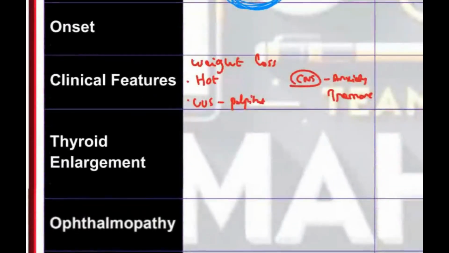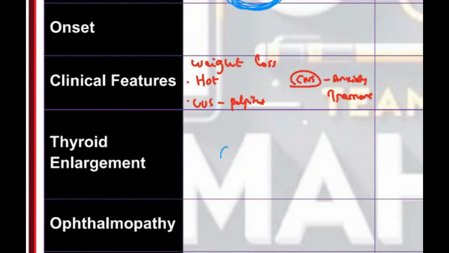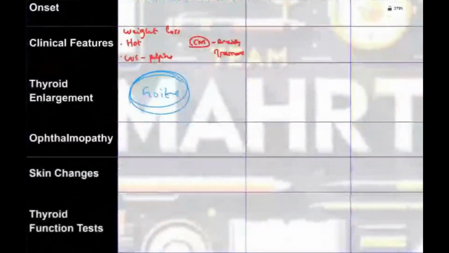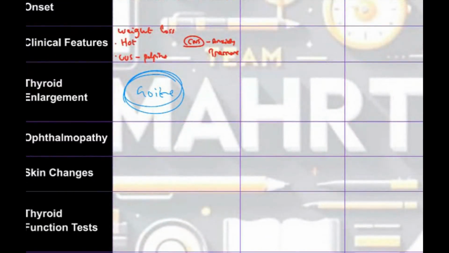Thyroid enlargement, yes, you can appreciate some goiter depending on the cause. If it is a primary cause, of course, you can appreciate a goiter. Ophthalmopathy will not be there. There will be no problem in the eyes. Usually, in isolated hyperthyroidism, there will be no problem in the eyes.